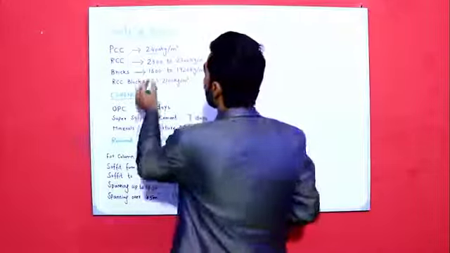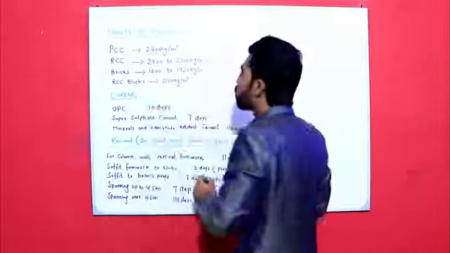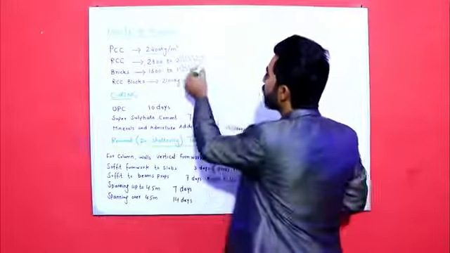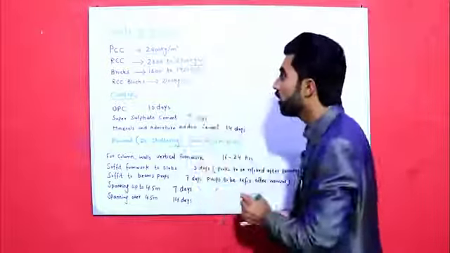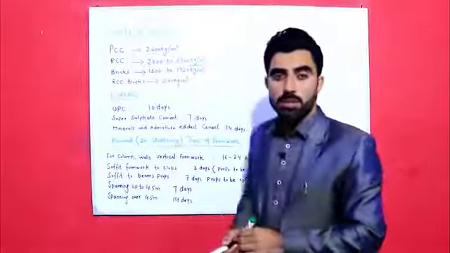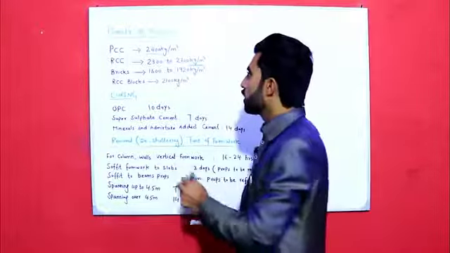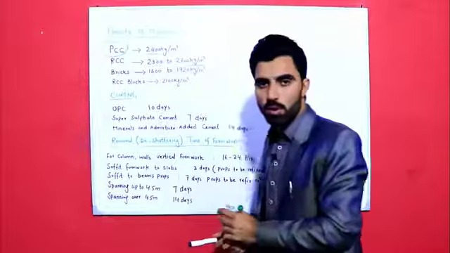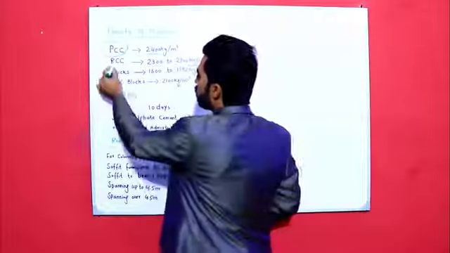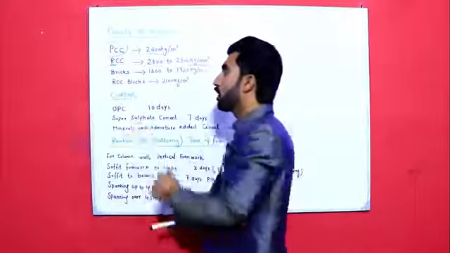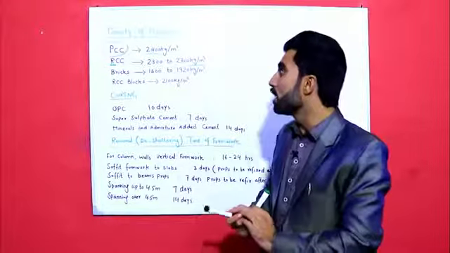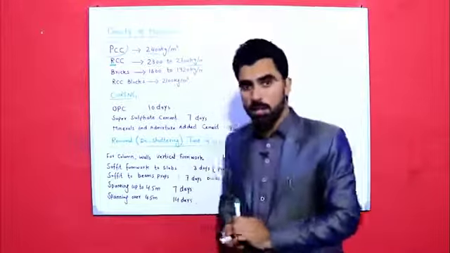Guys, for RCC, that is 2300 to 2700 kg per meter cube. This is the density of RCC, reinforced cement concrete. PCC is without steel, and here we use steel, so it's called RCC. PCC density is 2400 kg per meter cube.